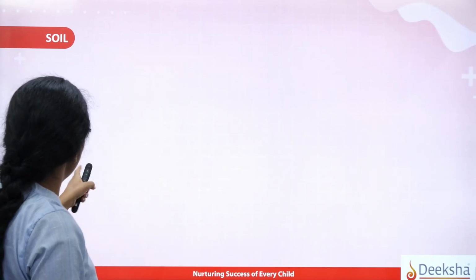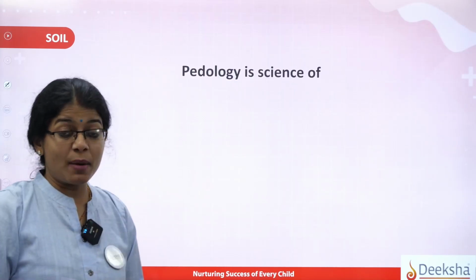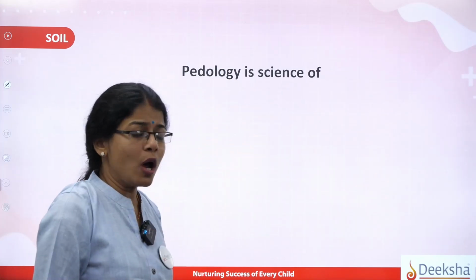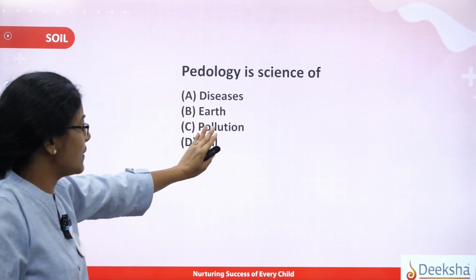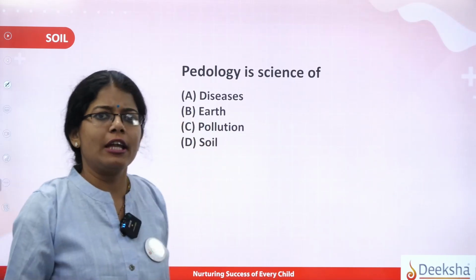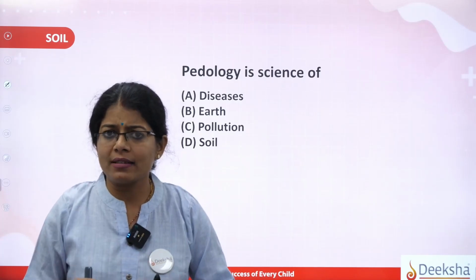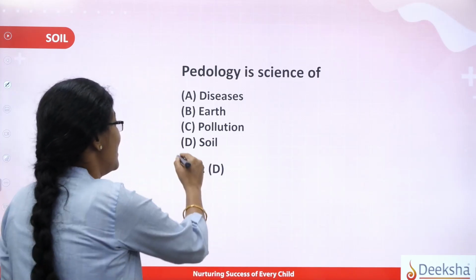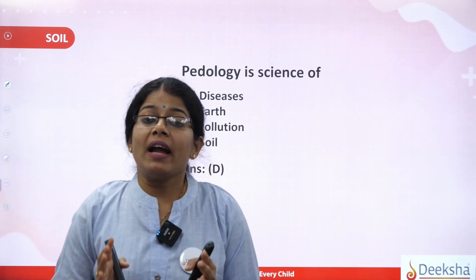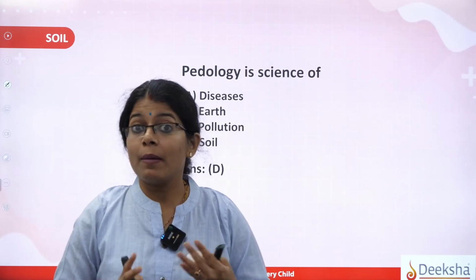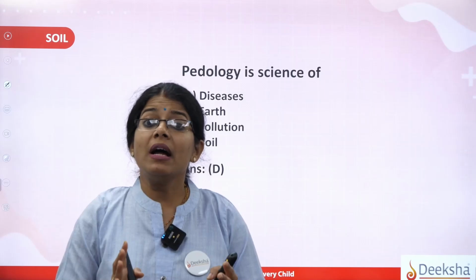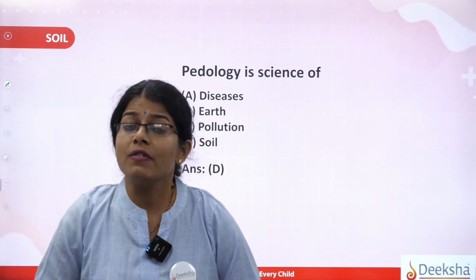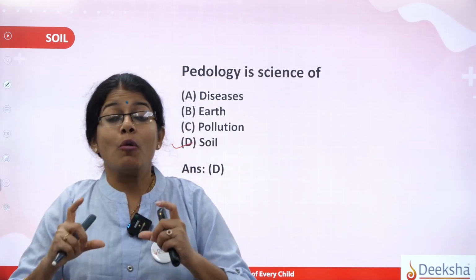So now let us move on to the next question, and it is about the next abiotic factor, and this is the question: pedology is a science of, and the options are diseases, earth, pollution and the soil. Students, we had discussed so many factors, that was temperature, light and water. And the fourth important factor, as I tell you the answer here, is the soil. Soil factors also play a very critical role when it comes to plants. Yes, students, plants are dependent on the soil for various factors like water and minerals. And yes, what matters is the composition of the soil.